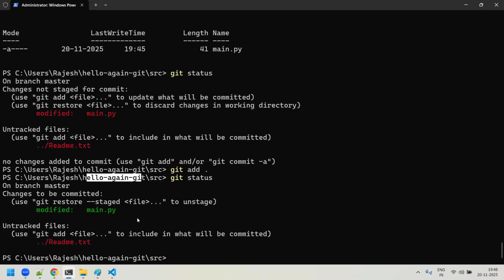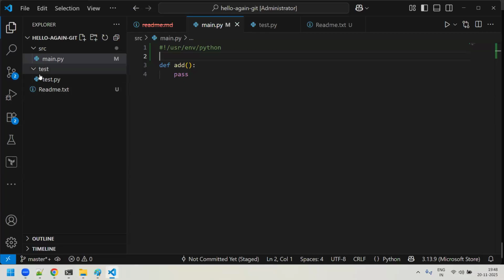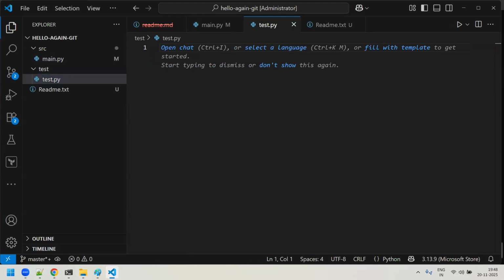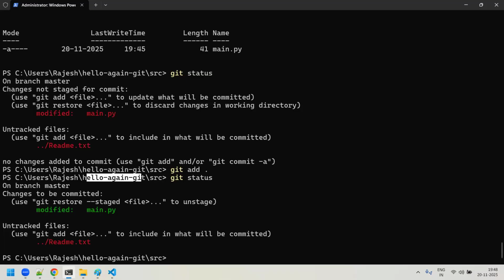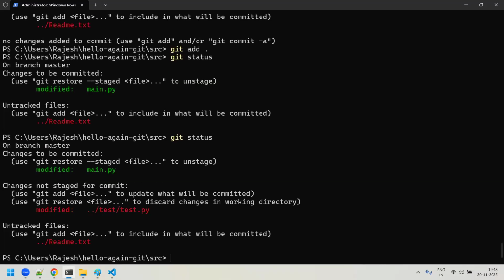Okay, good. Same thing, if you go over to test.py, try adding the same thing, def test_add, and I'll say pass. Same thing, guys. If I come over here and again do a git status, now you can see it is showing this as modified.